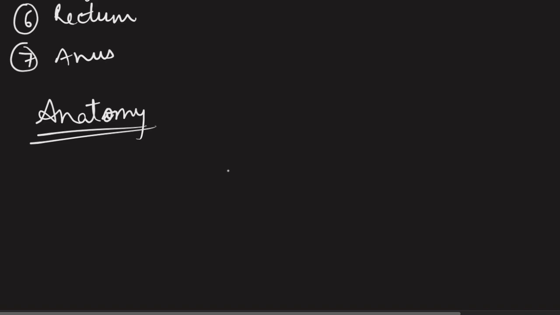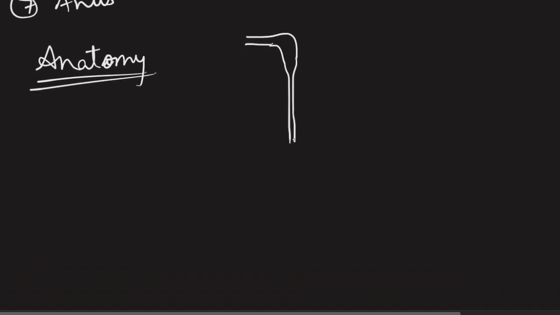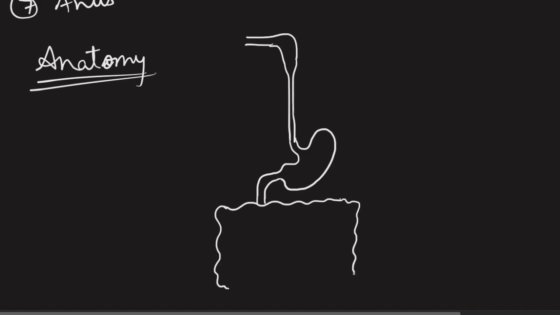I will simply draw the different parts of the digestive system so that it becomes clearer how to make the diagram. First we will draw the mouth, then a broad chamber which is called the pharynx. It is followed by a long narrow tube which is called the esophagus or food pipe. Now the stomach, it's a J-shaped organ, and we will be drawing it in this manner. Then this tube-like structure is the small intestine. But before we move further, let's make a boundary of the large intestine first, and complete the large intestine first.